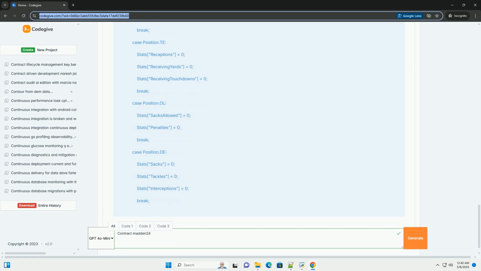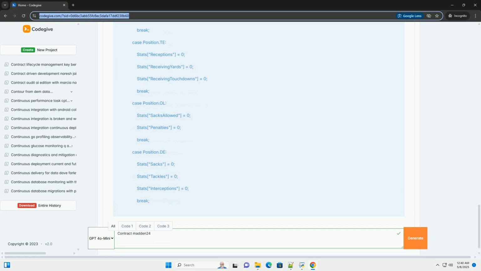Team performance and record simulation: add methods to simulate game outcomes and track team records based on the players on the roster. More detailed player stats: expand the stats dictionary in the Player class to include more detailed statistics.